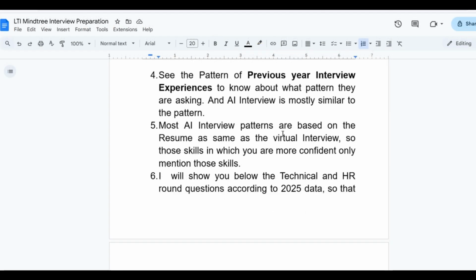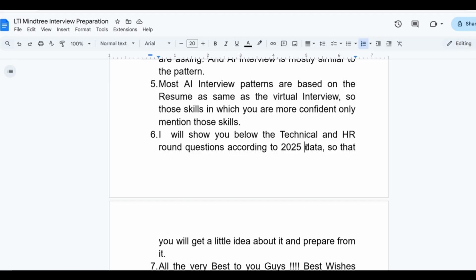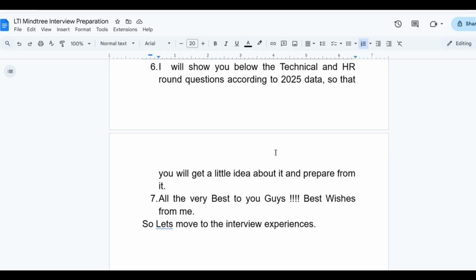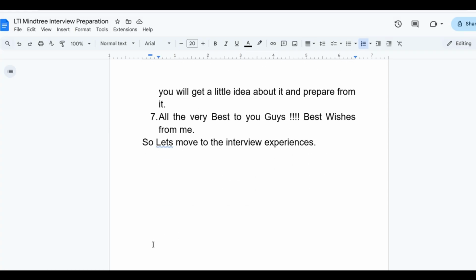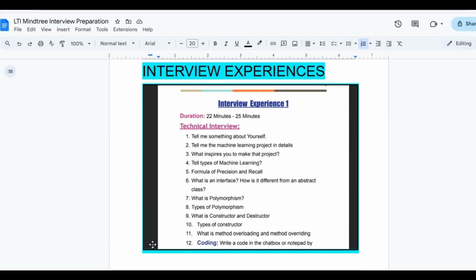And the AI interview is mostly similar to that pattern. Most AI interview patterns are based on the resume, same as the virtual interview. So those skills in which you are most confident, only mention those skills. I'll show you below the technical and HR round questions according to the 2025 and 2024 data so that you will get a little bit of idea about it and prepare for it. So all the best to you guys. Best wishes from me. So let's move forward to the interview experiences.